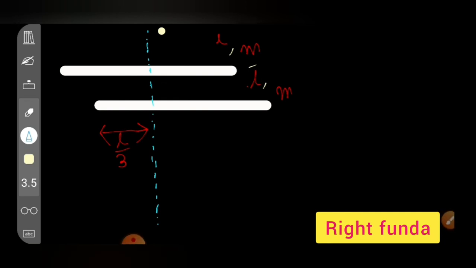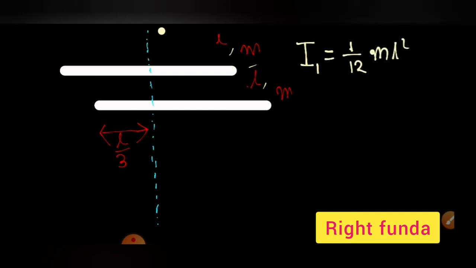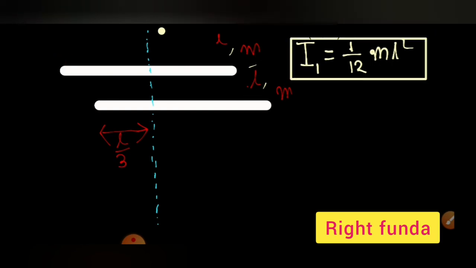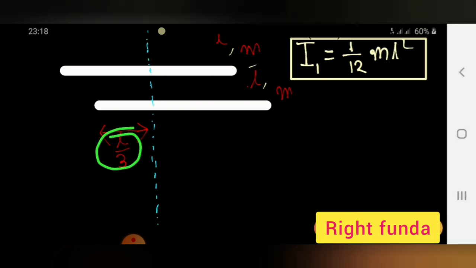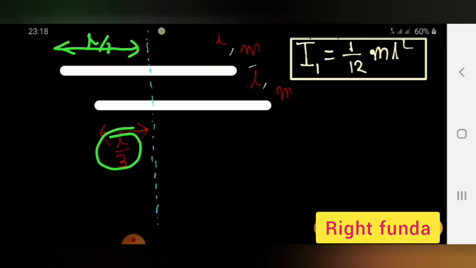Each rod's length is L and mass is m, and this one rod is shifted by L by 3 distance. So if you see the first rod, this axis is a perpendicular bisector axis, so the moment of inertia of the first rod is equal to 1 by 12 m L square. That we know clearly. Now for the second rod's moment of inertia, this length is given as L by 3, and we know this length is equal to L by 2. So how much has this rod been shifted? L by 2 minus L by 3 is equal to L by 6. So this rod has been shifted by L by 6.